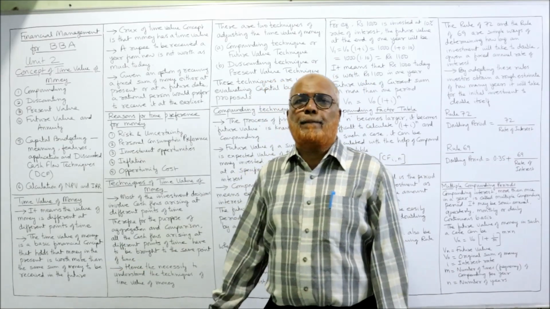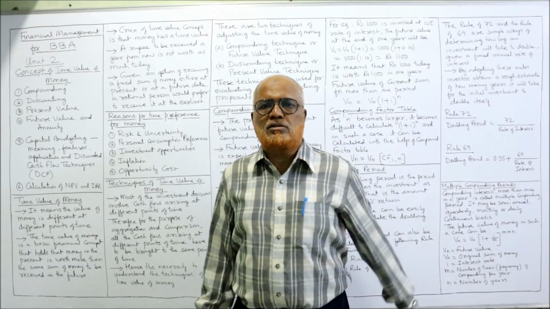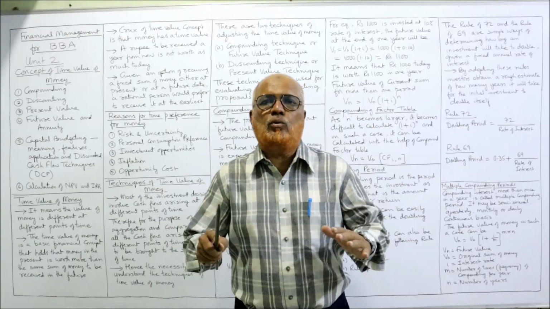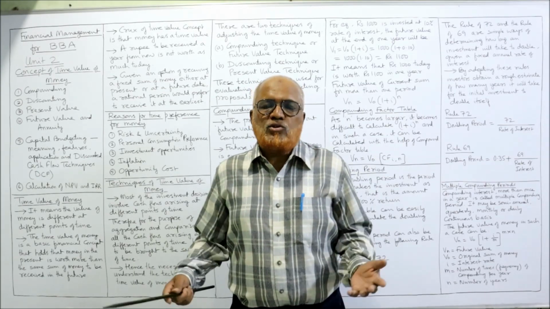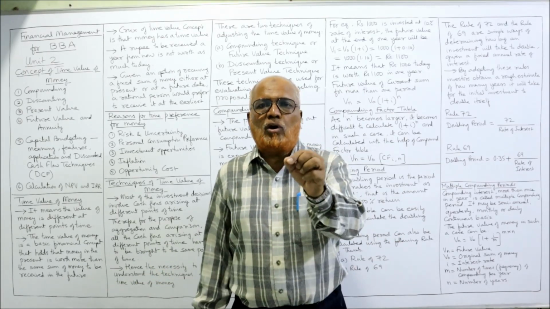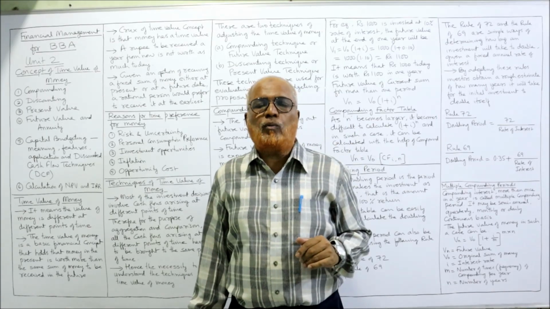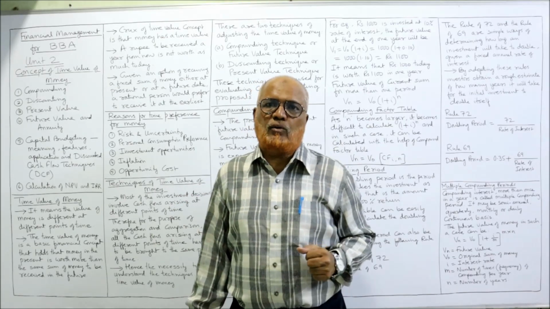I have given a simple example. If I have to pay you 1 lakh rupees, I am giving you two options: do you want 1 lakh rupees right now, or can I pay you after 5 years? What will be your answer? Naturally, a prudent, rational person will say, I want the money right now. I don't want it after 5 years. Why? Because the present value of money is more than the future value.